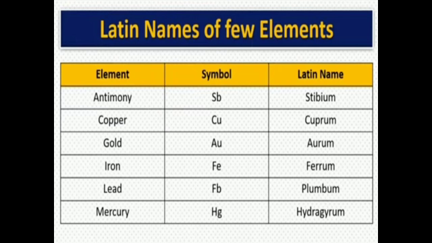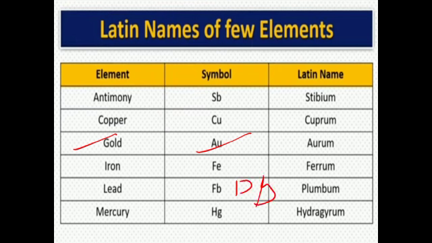First is antimony. The name of the element is antimony, but its Latin name is stibium, so the symbol is Sb. Then copper. The Latin name is cuprum, so we write Cu. Then gold. Its Latin name is aurum, so Au. Then iron. The Latin name is ferrum, so Fe. For lead, it is plumbum, so here it is not Fb, it is Pb.